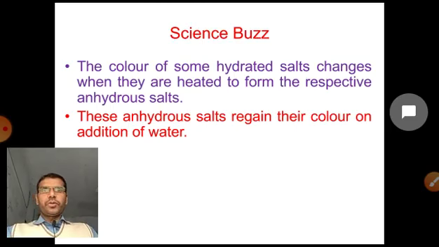So it is a reversible process. During heating, the hydrated salt loses its water and the color of the hydrated salt changes. And they regain their color on addition of water.